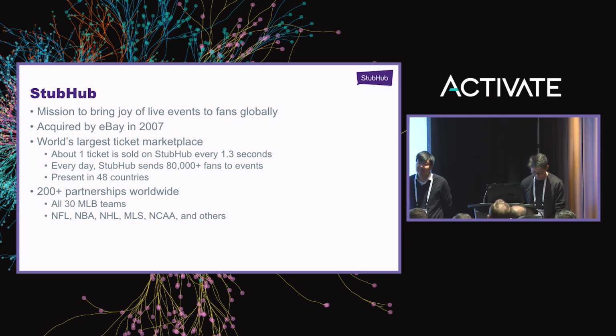After being acquired by eBay, StubHub started to build a lot of partnerships. For example, right now all the MLB teams are our partners. At the same time, we also built partnerships with other Premier Leagues worldwide. From 2011, StubHub started its international journey, and until now we are present in 48 countries. Early this month, we launched the Canadian site. Besides this conference, if you're interested in any local live events, you can go to StubHub and query them. Maybe you can buy some tickets to enjoy those events on the weekend.